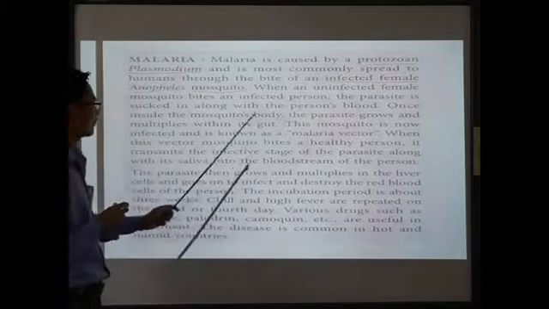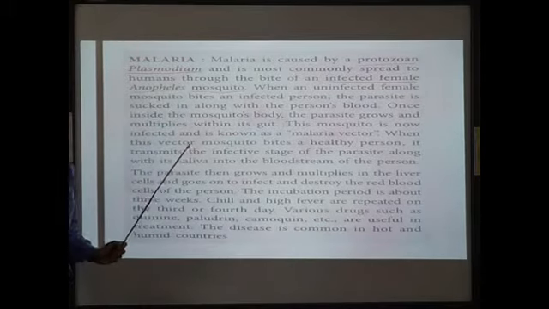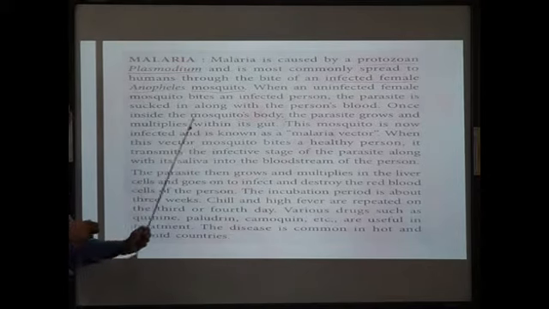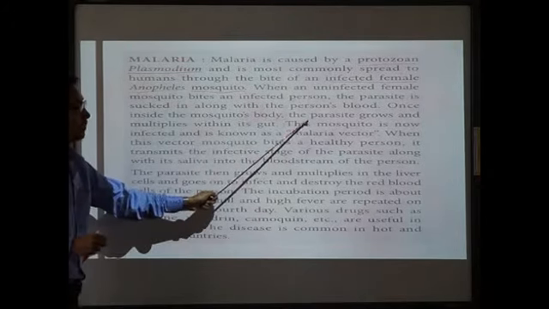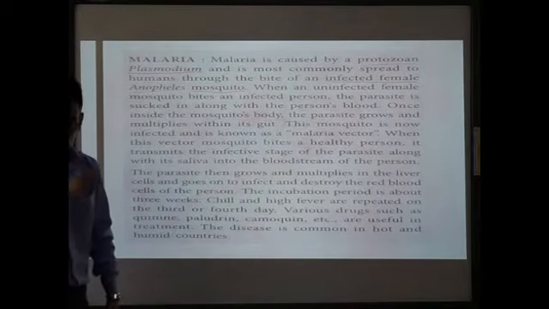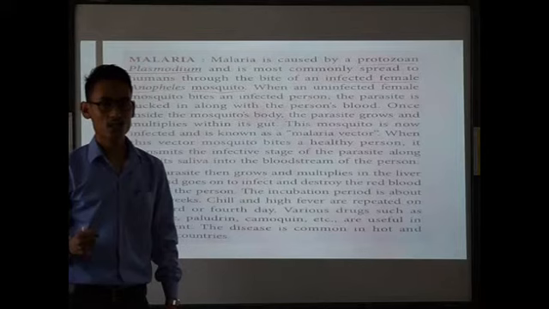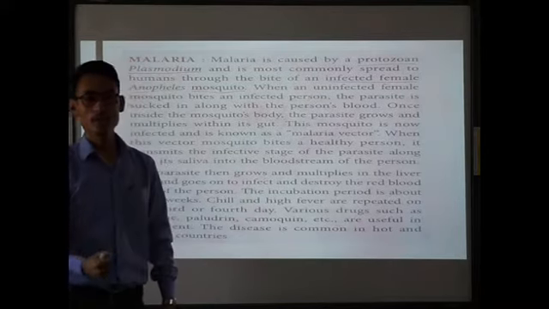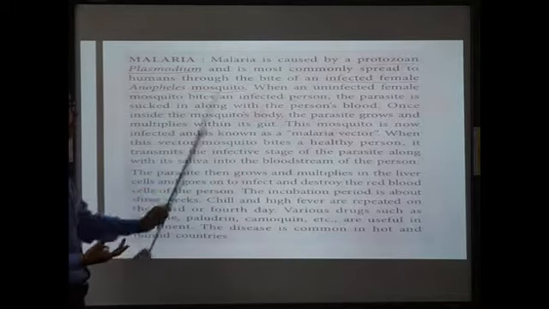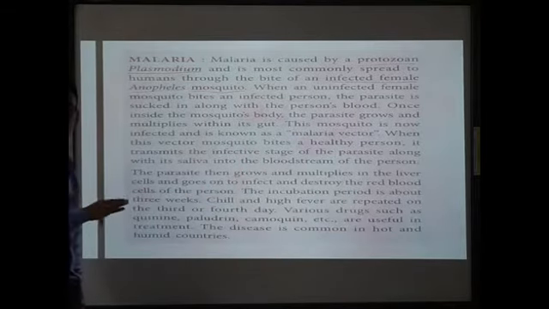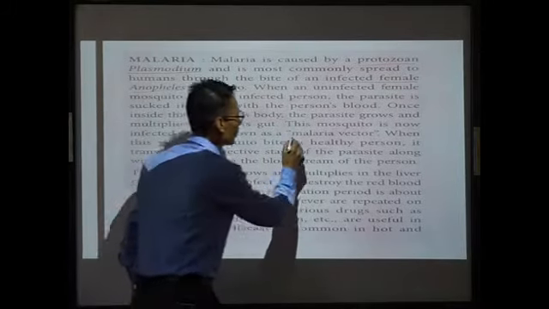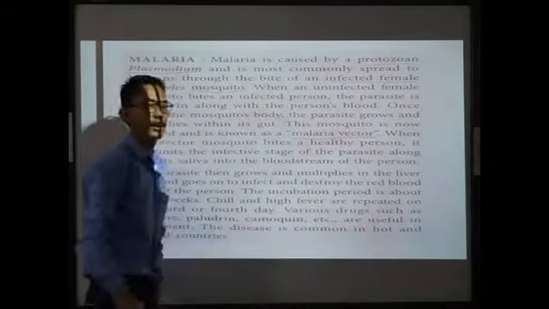Clear? Now that the parasite is inside the mosquito's body, the parasite grows and multiplies within its gut. Inside the body of the mosquito, the parasites will multiply and grow. This mosquito is now infected. Now the mosquito becomes infected by Plasmodium, and it is known as the malaria vector.